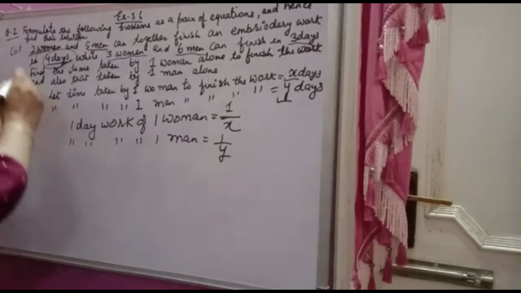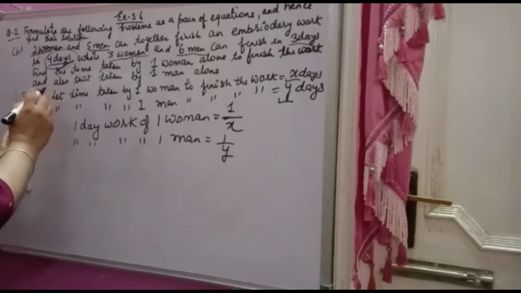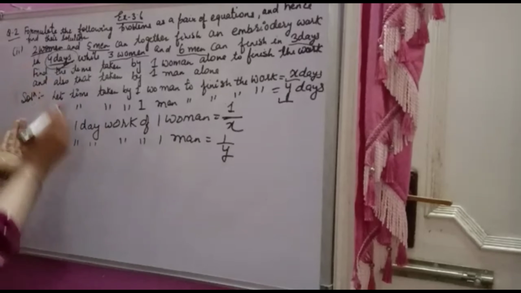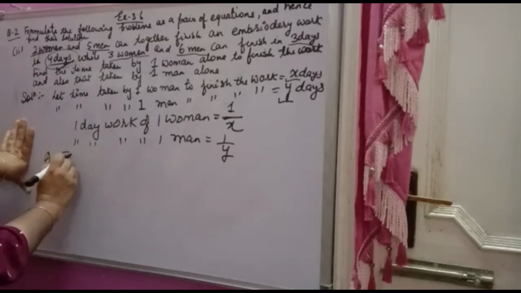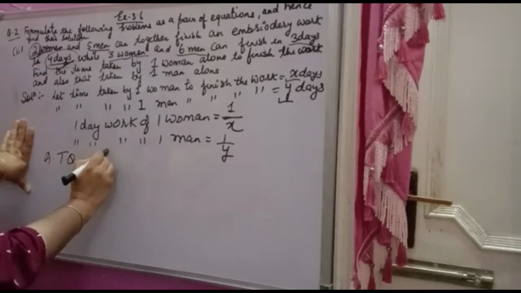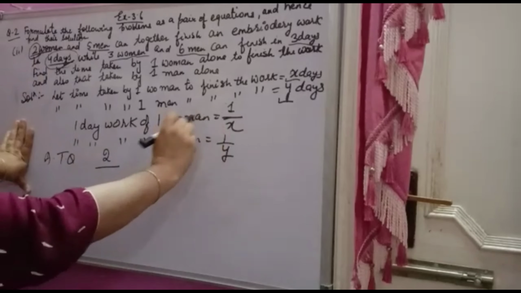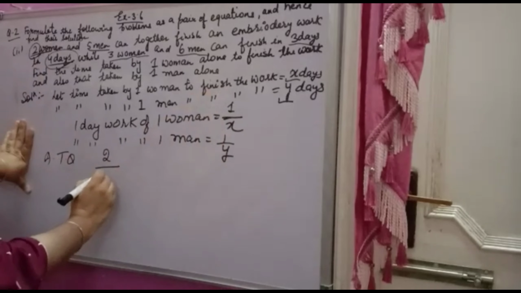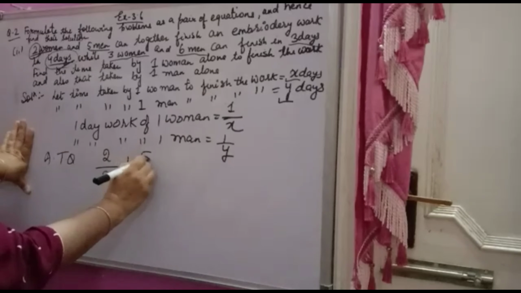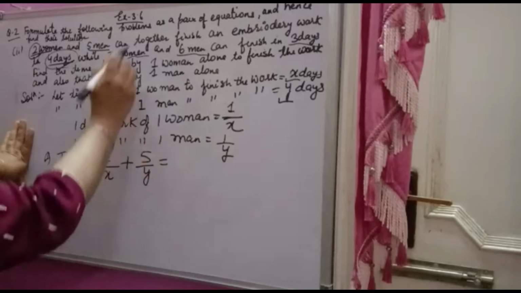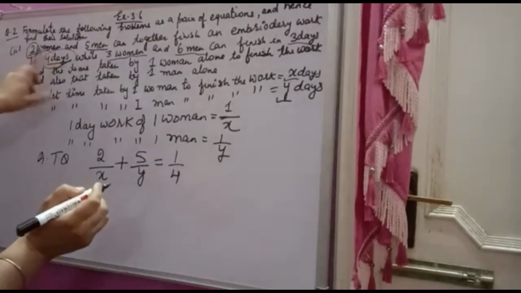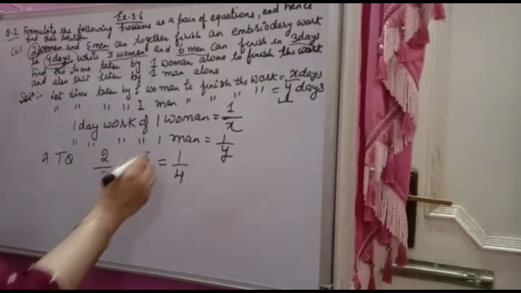Now 1 day work will be 1/4 of the total work. Therefore according to the question, how many women are required? First case 2. So 1 day work of women will be 2 over x, plus men 5 required, so 5 over y is equal to, now I told you why you are taking 1 by 4, because in 4 days they are completing full work.